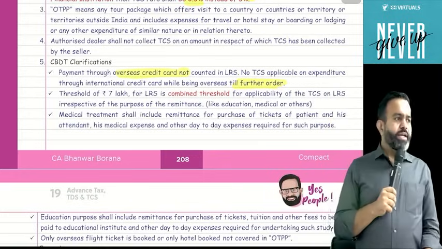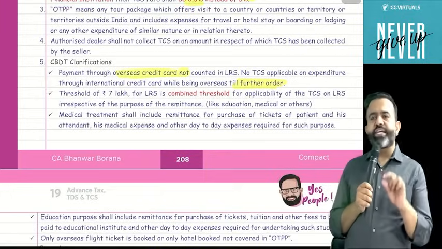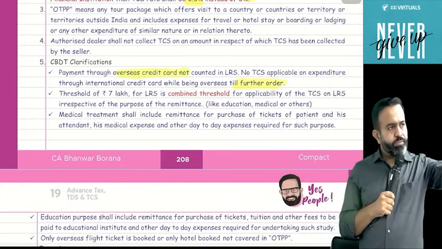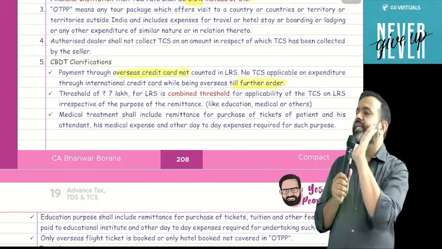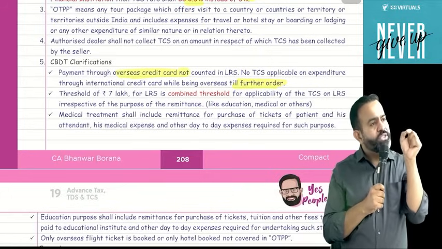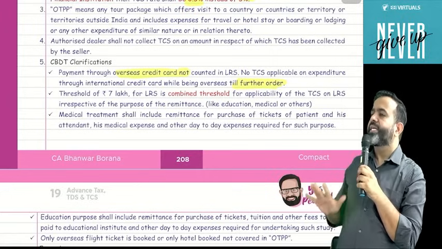Okay, very good. The right answer is the total 10 lakh, because from this year they made an amendment and clearly mentioned that whenever you send money through any dealer, the dealer will ask for a self-declaration. In that self-declaration, you have to mention whatever remittance you have already made in the current year.